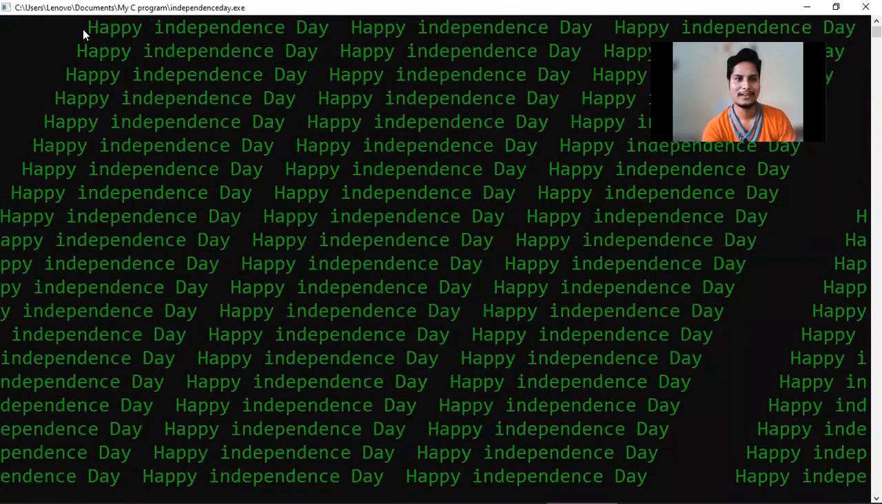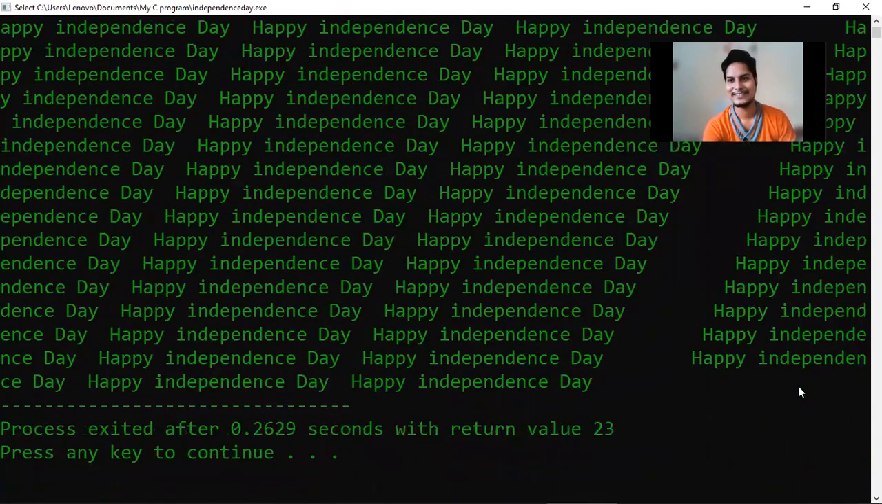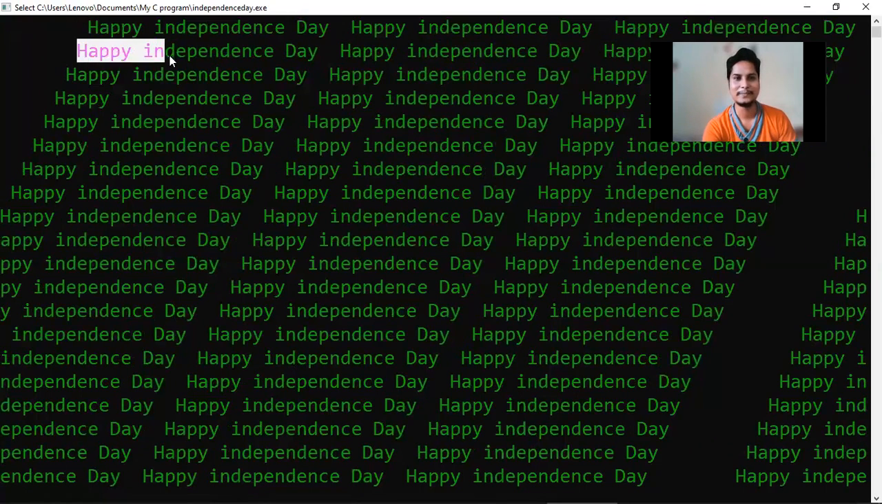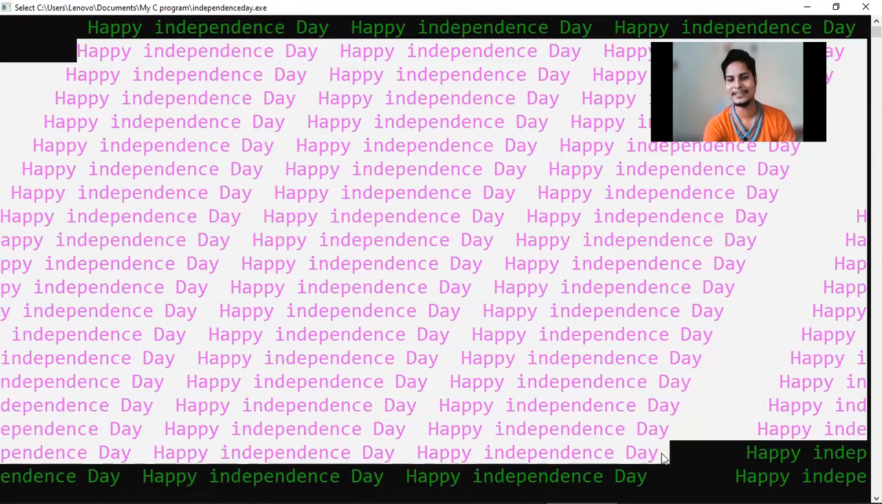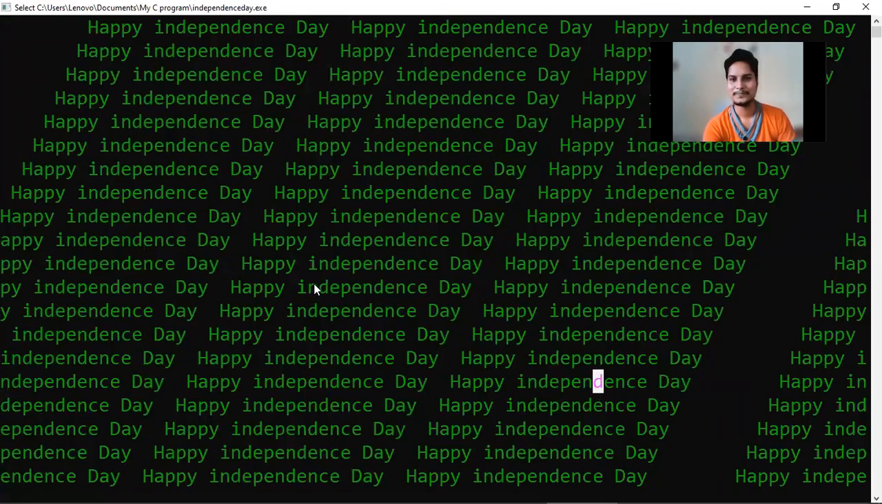Now, yes, you can see the output: Happy Independence Day, Happy Independence Day, Happy Independence Day. So this is okay. Each time it has been printed, 75 times in the output. Okay, so in this way you can print anything by using a while loop. On the eve of Independence Day, I wish you all a happy Independence Day. Thanks for watching.